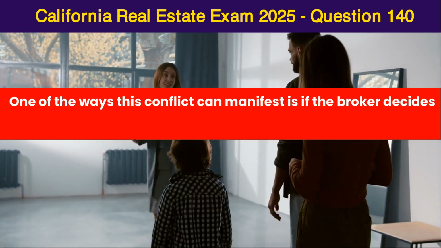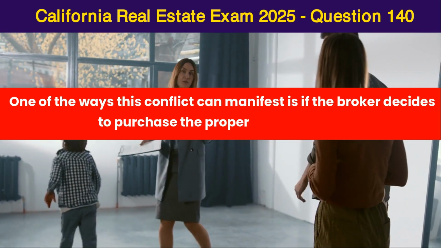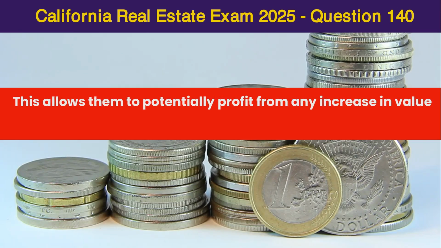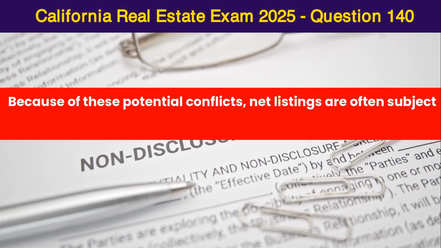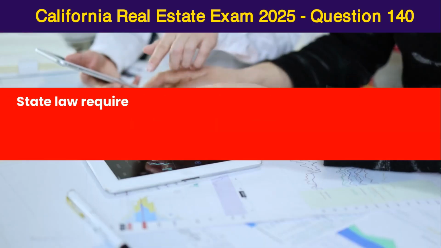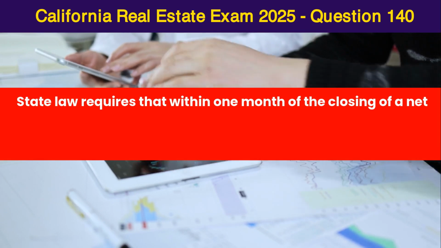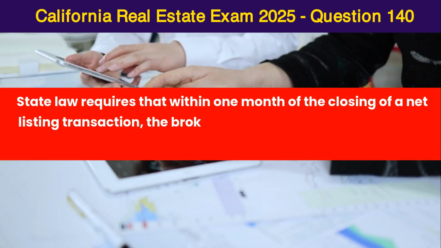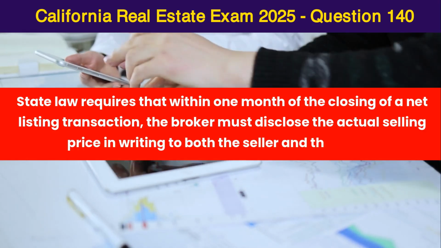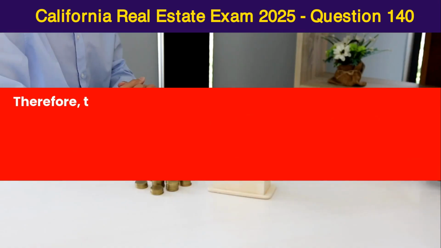One of the ways this conflict can manifest is if the broker decides to purchase the property themselves. This allows them to potentially profit from any increase in value after the purchase. Because of these potential conflicts, net listings are often subject to strict disclosure requirements. State law requires that within 1 month of the closing of a net listing transaction, the broker must disclose the actual selling price in writing to both the seller and the buyer.